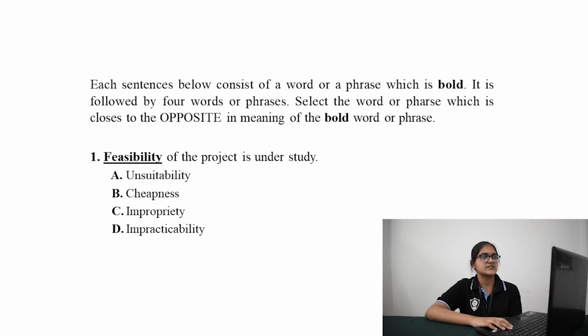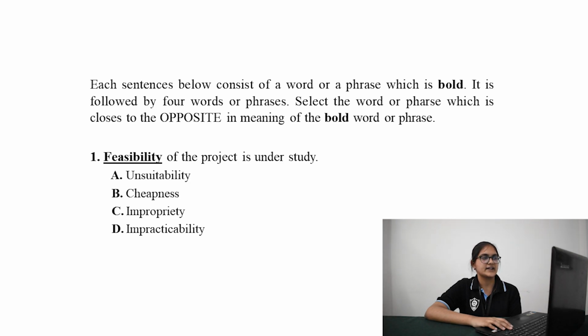Here the sentences are given, in which one word is underlined, and you have to choose the most appropriate antonym for the given word. The first question is: feasibility of the project is under study. The options are unsuitability, cheapness, impropriety, and impracticability. You might have come across the word feasibility in mathematics, like in linear programming, where we always find the most feasible solution. Here the word feasible refers to something which can be achieved or which is most appropriate.